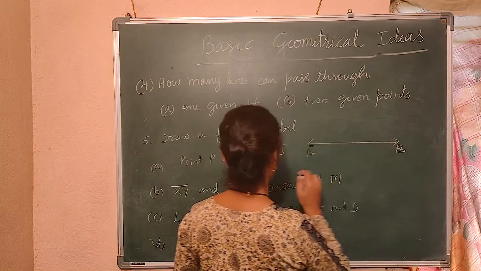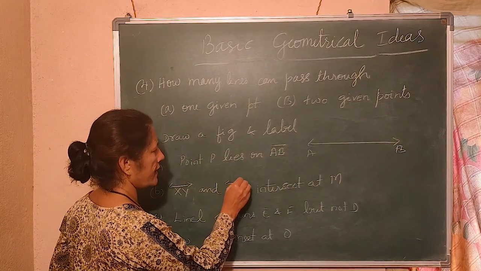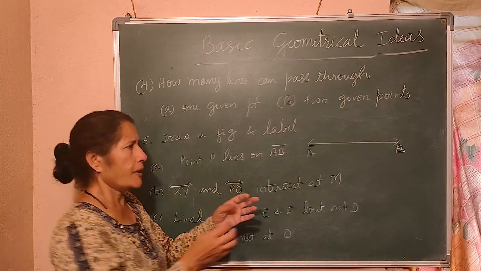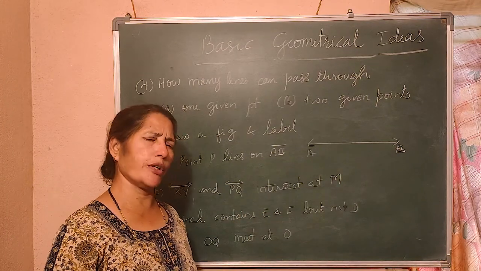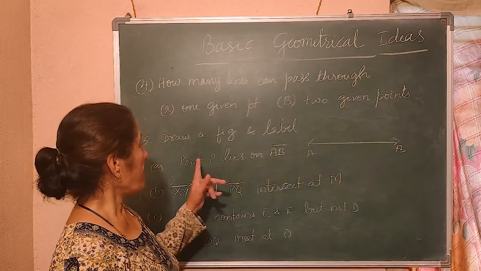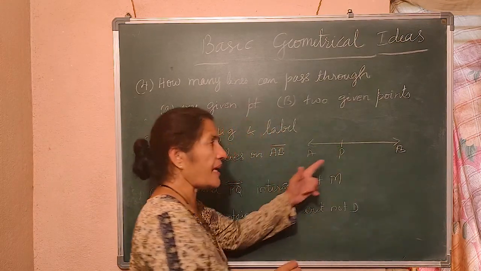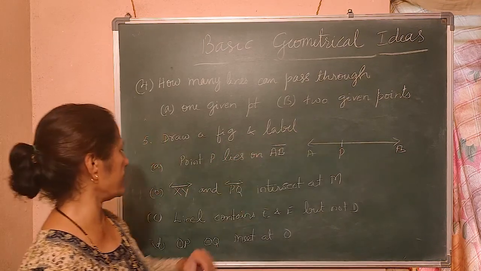Okay? They have said, see, if they give like this line segment or line. One segment means part of the line. Line means it can be extended. Don't worry. So, P lies on AB. Draw one P here. P lies on AB. This is the figure. Question and that is the answer.